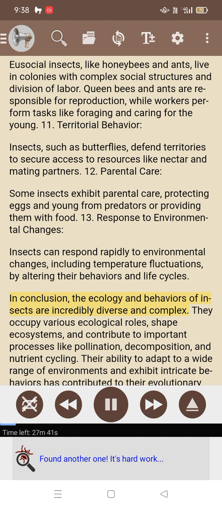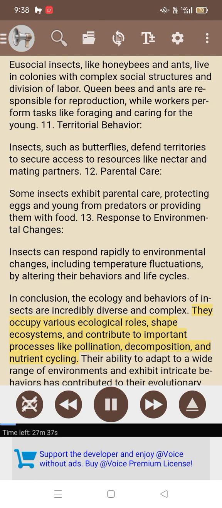In conclusion, the ecology and behaviors of insects are incredibly diverse and complex. They occupy various ecological roles, shape ecosystems, and contribute to important processes like pollination, decomposition, and nutrient cycling.